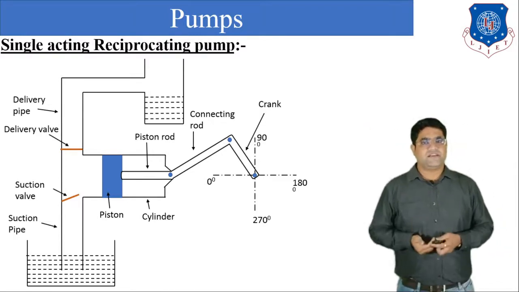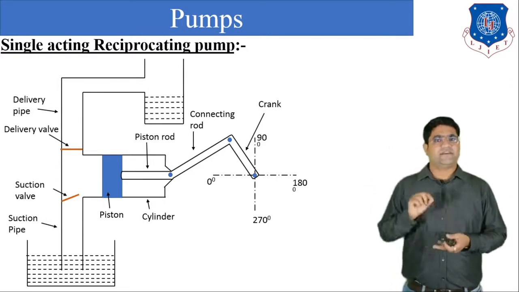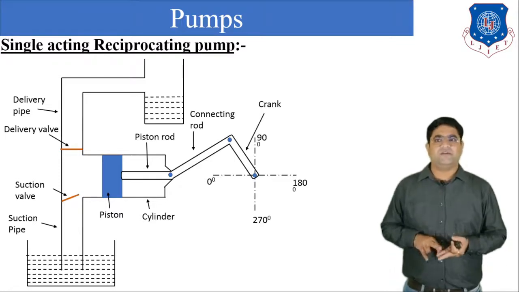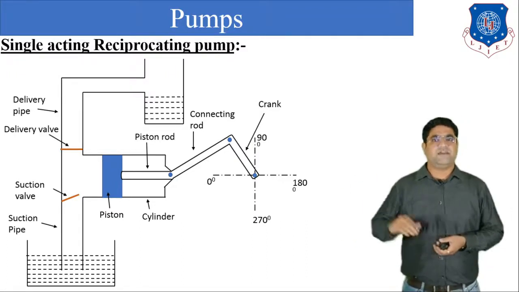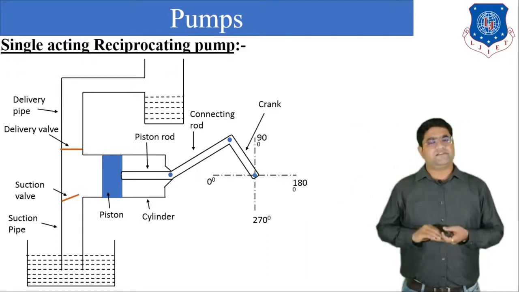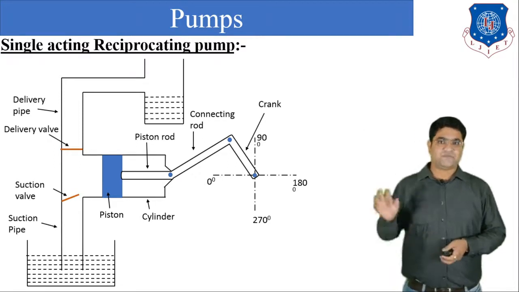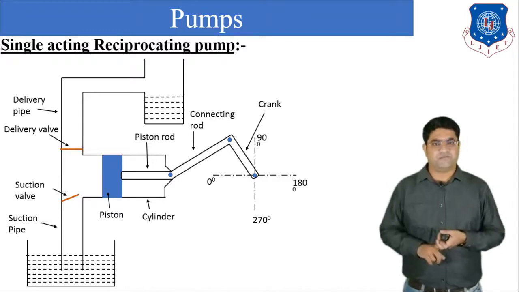Okay, so we can understand that the main components of the pump are crank, connecting rod, piston rod, suction valve, delivery valve, suction pipe, delivery pipe. There is one bottom tank that is known as sump and there is one upper tank that is known as the discharge or the delivery tank. Okay. So this is what all about the components of the reciprocating pump.